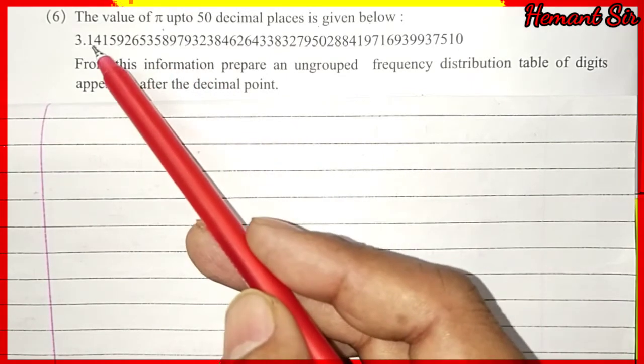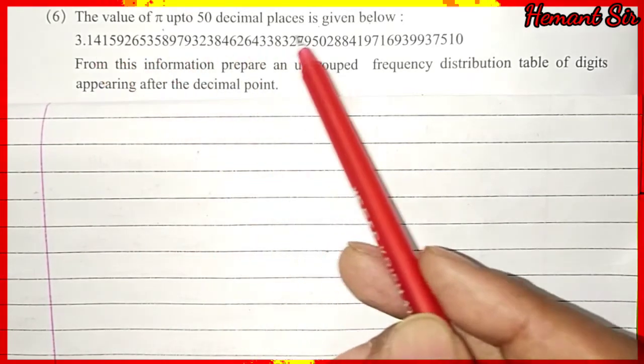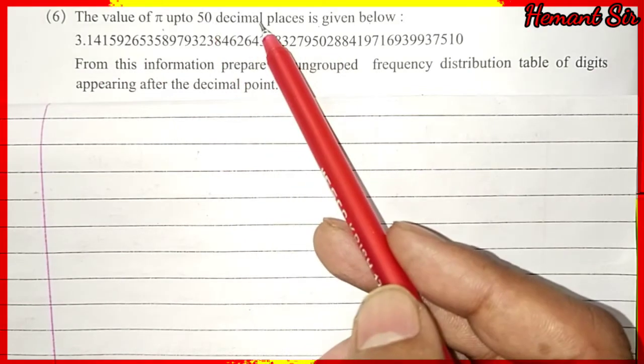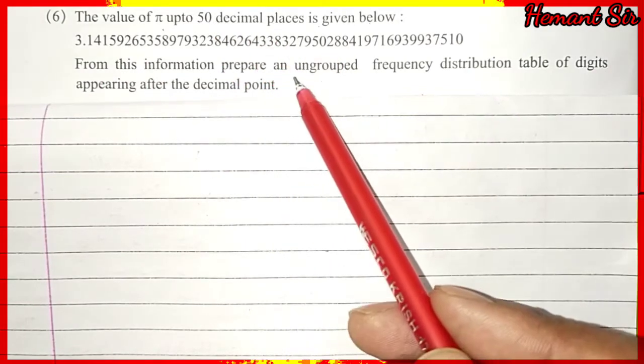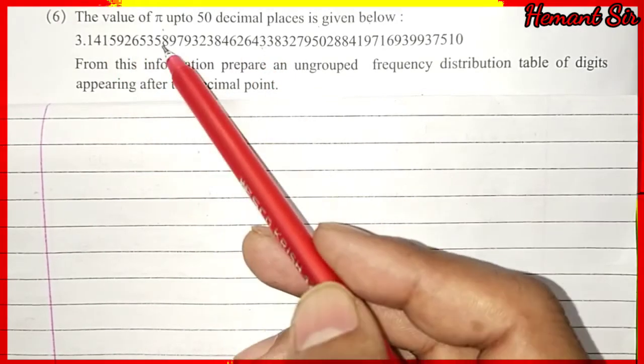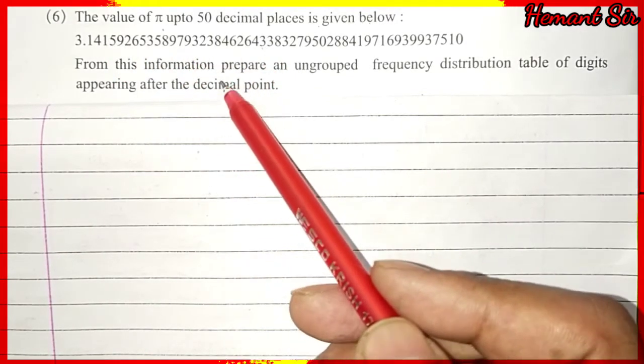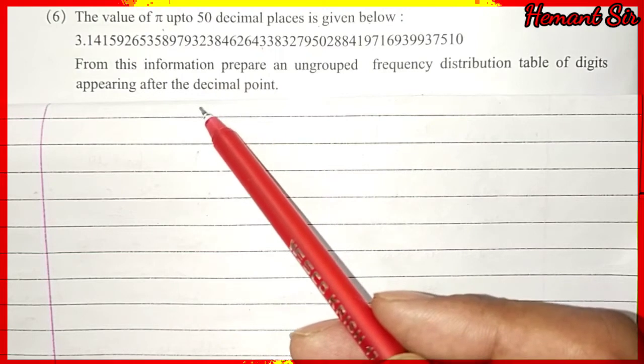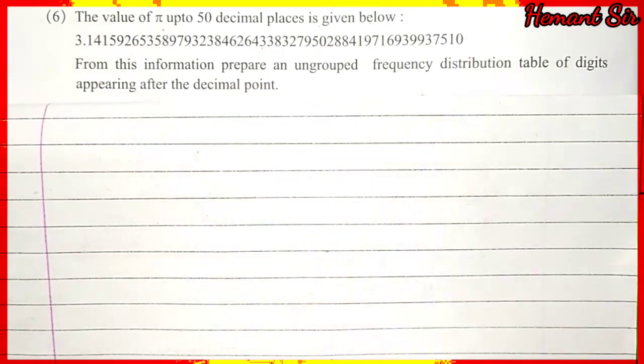So for all the numbers after the decimal point, there are 50 decimal digits given. We have to prepare the distribution table for how many times 3 is repeated, or 1 is repeated. Okay, so let's prepare the table for the ungrouped frequency distribution table.